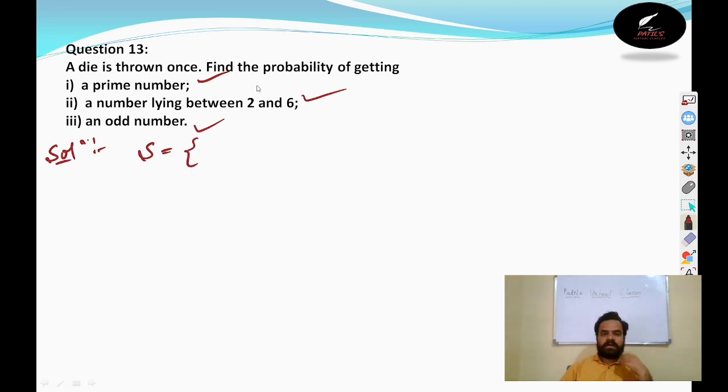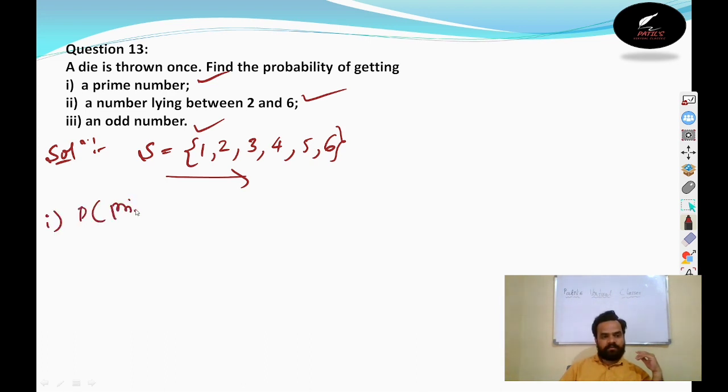See, a die is thrown. After throwing a die, what are the chances of getting a number? We may get 1, 2, 3, 4, 5, or 6. Out of these 6, the first question is asking the probability of getting a prime number. A prime number is a number which has only two factors, 1 and itself. So out of these, 2, 3 and 5 are the prime numbers.